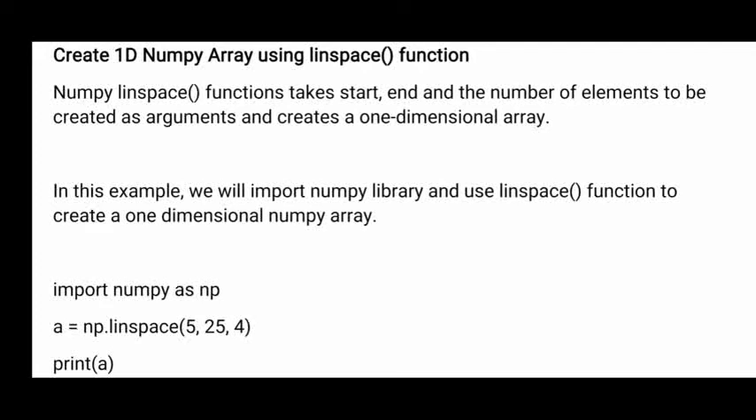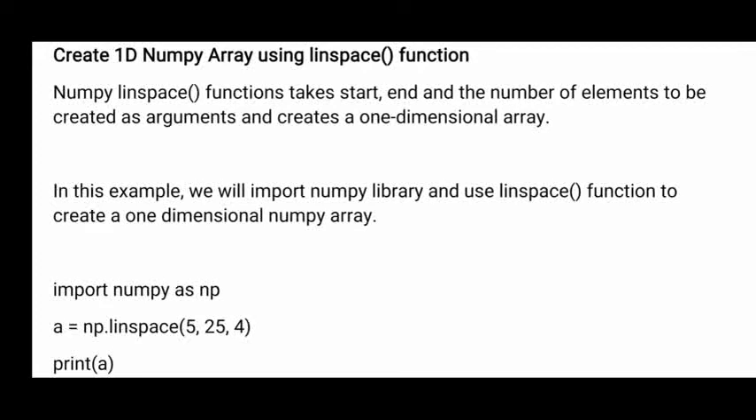Here we won't give how you want the elements between starting and ending. How many elements you want, only that information will be given. Now you see, the NumPy linspace function takes start, end and the number of elements to be created. Underline that point. Only how many elements you want in the array. Whether you want other sequence elements, alternative numbers or every third number, that we won't give. Only how many elements we want, only that information will be given.